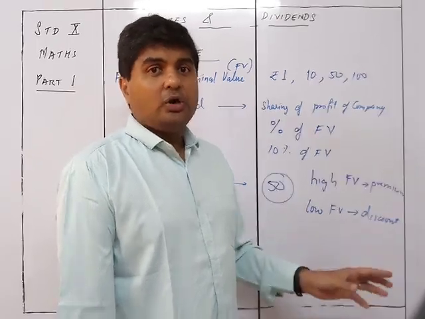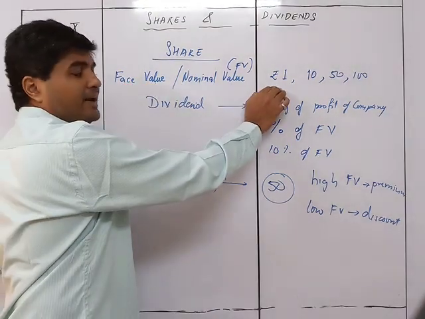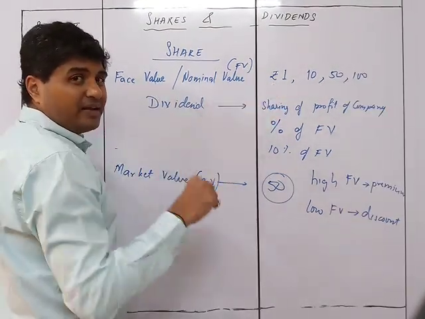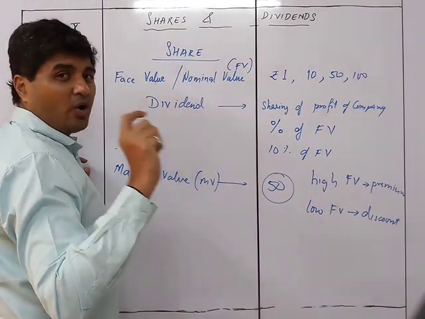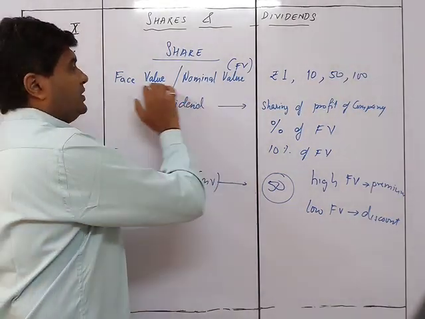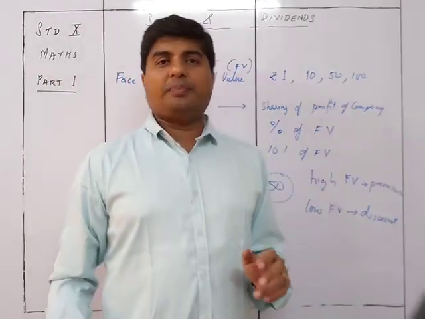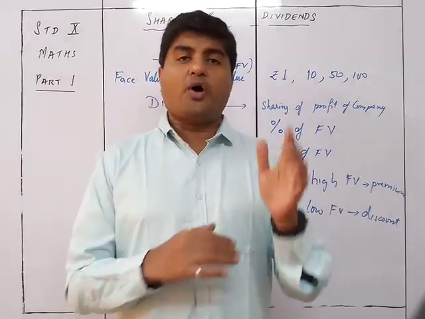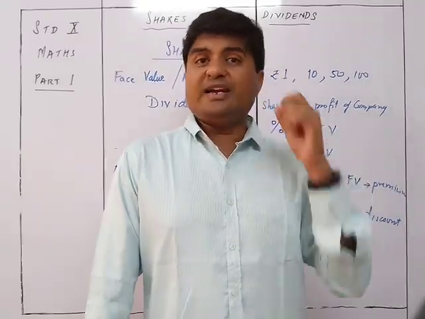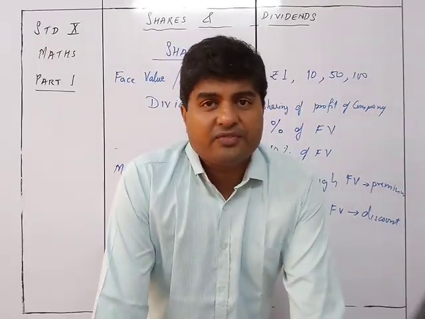Got it? So what we understood over here was that face value is a printed thing on the share, whatever is the amount printed on the share is called the face value. Now, these shares were in the form of a certificate. That used to be a share certificate of each and every company. But nowadays, you do not have a share certificate in physical form.